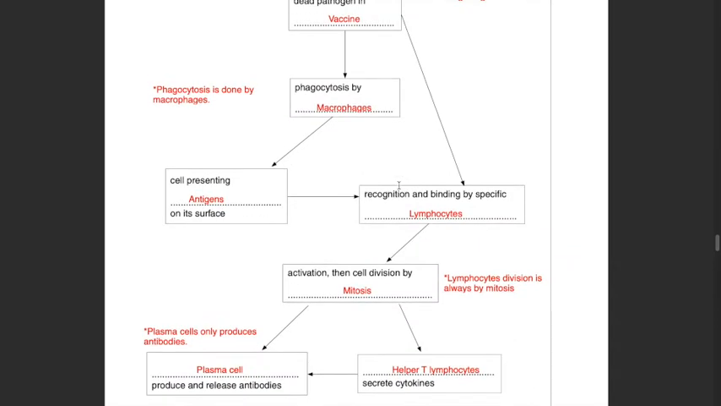Dead pathogen in vaccine, phagocytosis by macrophages, cell presenting antigens on its surface, recognition and binding by specific lymphocytes, activation then cell division by mitosis, plasma cells produce and release antibodies, helper T lymphocytes secrete cytokines.